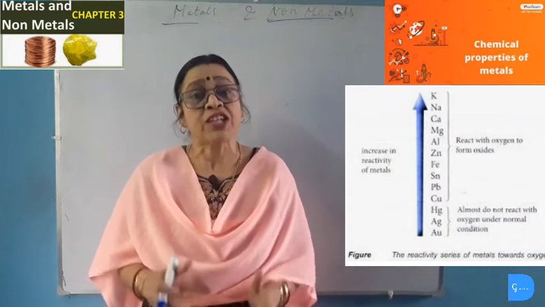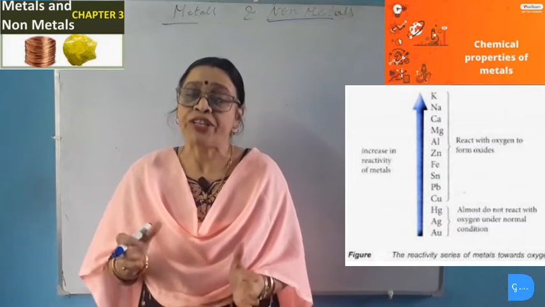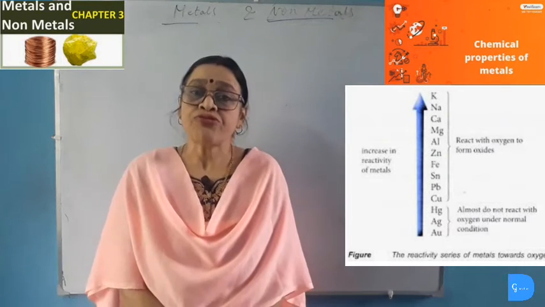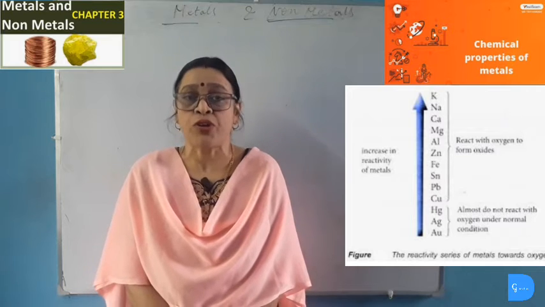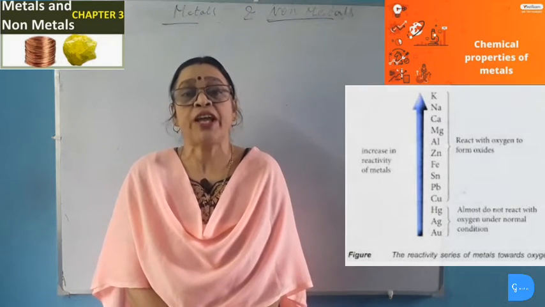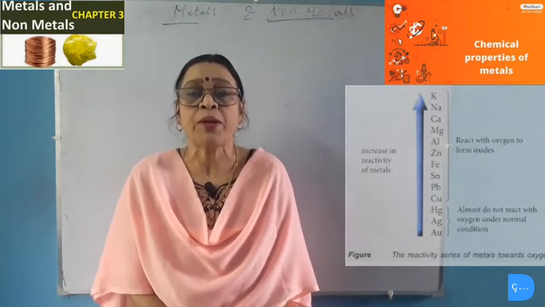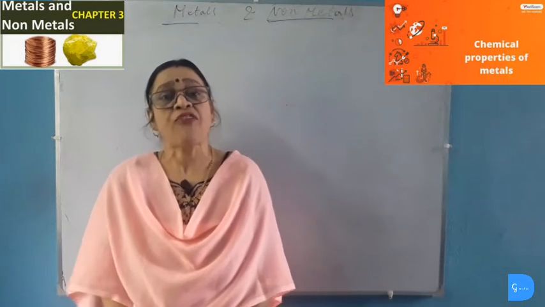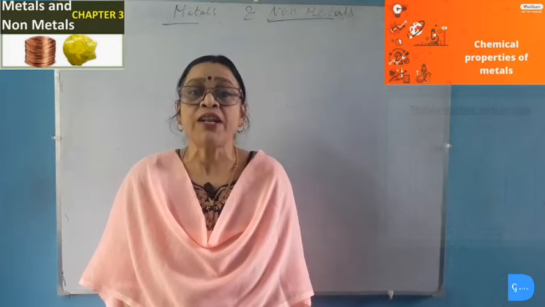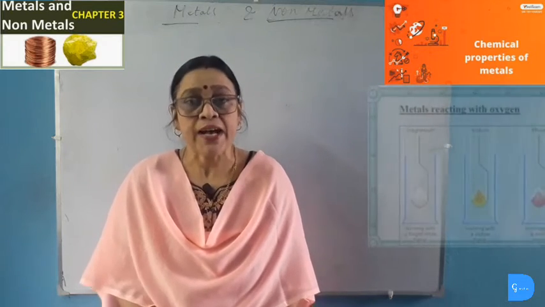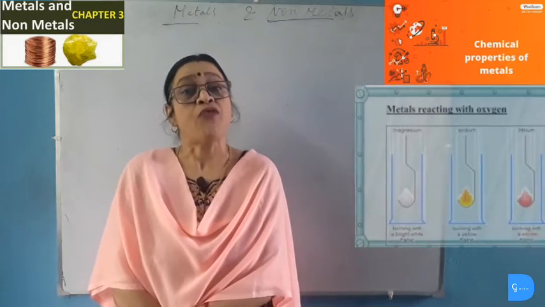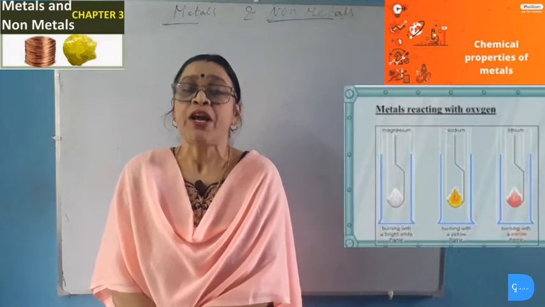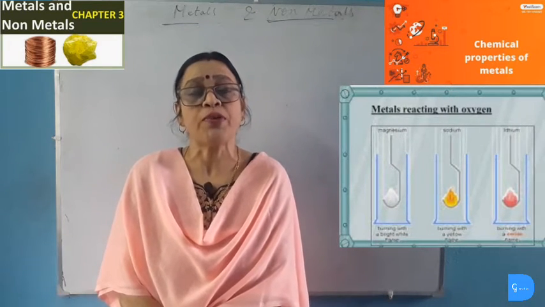So first we will study the reaction of reactive metals with air or oxygen. The most reactive metals like potassium, sodium and lithium react with air or oxygen at room temperature and produce their respective metallic oxides. This reaction of highly reactive metals with oxygen takes place vigorously and thus it catches fire. So let's see what happens when sodium and potassium react with oxygen at room temperature.